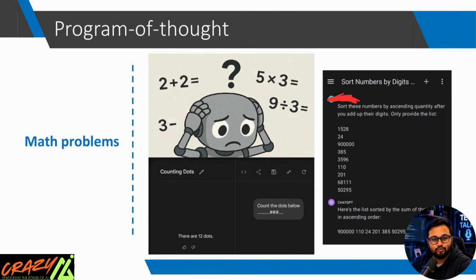Think of it like hiring two people. Person 1 tries solving a difficult calculation mentally. Person 2 opens Excel, writes formulas, checks everything, and then gives the answer. Who would you trust? Obviously, the second person. That's exactly what AI is doing. Instead of guessing, it writes code. Program of thought is much more reliable than normal prompting. Now you might be wondering, if AI writes code first, what exactly happens next? Let's see that on the next slide.